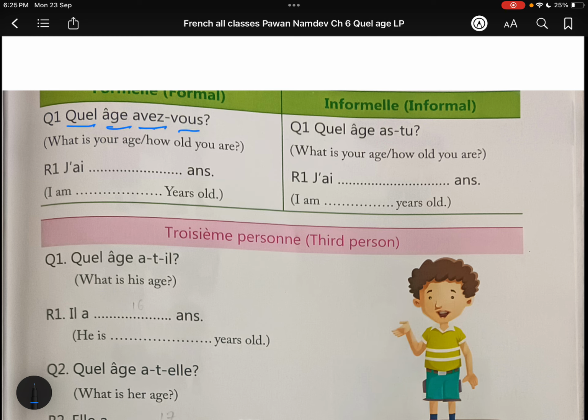Quel âge avez-vous? Now it is just interchanged. We have written vous avez, means you have. Quel âge avez-vous? We have interchanged them. Why? To make the question. Quel âge avez-vous? J'ai 22 ans. I am 22 years old. Quel âge as-tu? It's an informal way. If tu is coming, that is why we have to use as. With tu we use as. Avoir. J'ai 22 ans. 22 years.